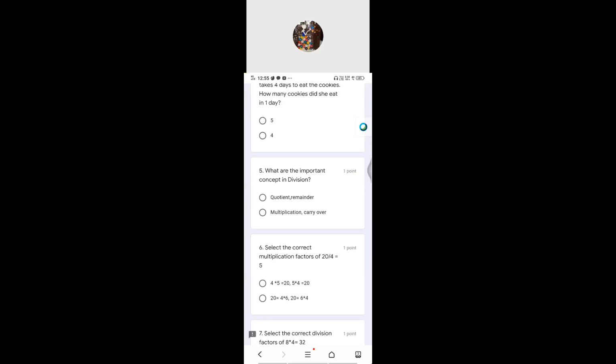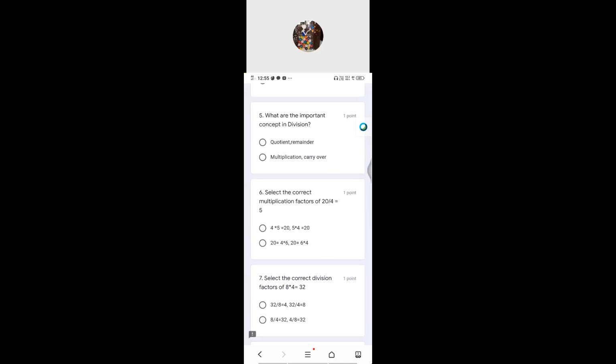The fifth one, what are the important concepts in division? So terms, they're asking the terms. What we used to use there. The sixth one, select the correct multiplication factors of 20 divided by 4. Which is the correct one they are asking? 20 divided by 4, the quotient is 5, they've given. So which is the correct one?